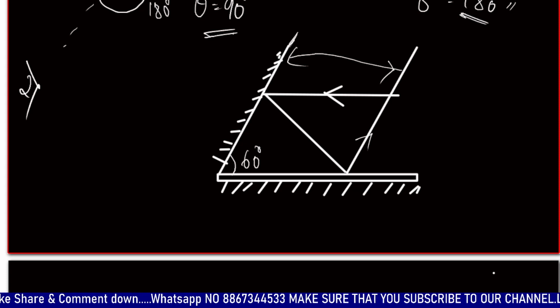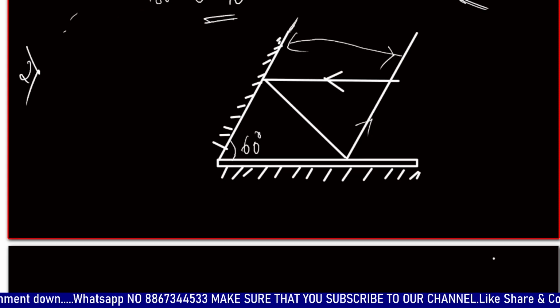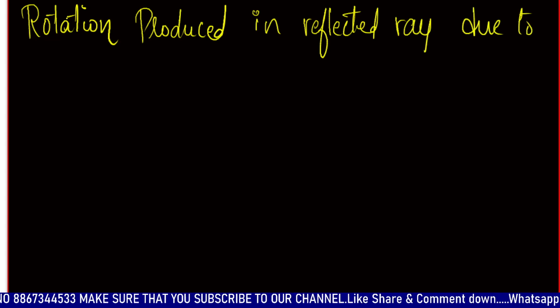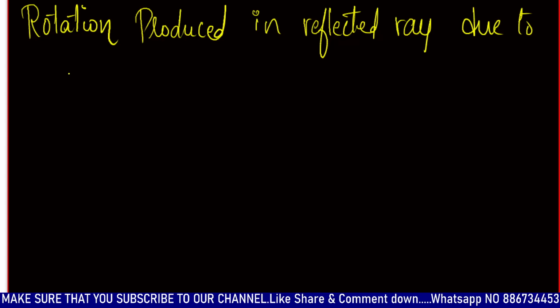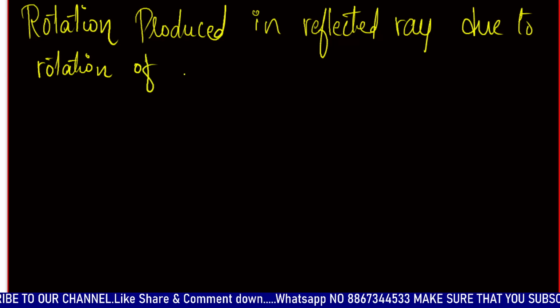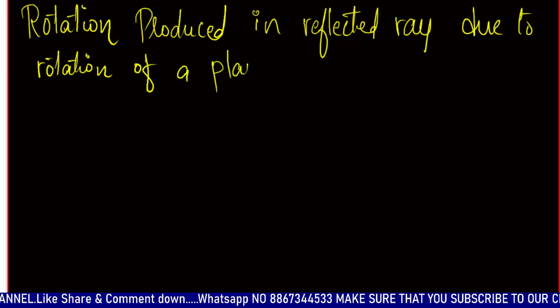So the next thing we note down after this is rotation produced in the reflected ray due to rotation of a plane mirror.